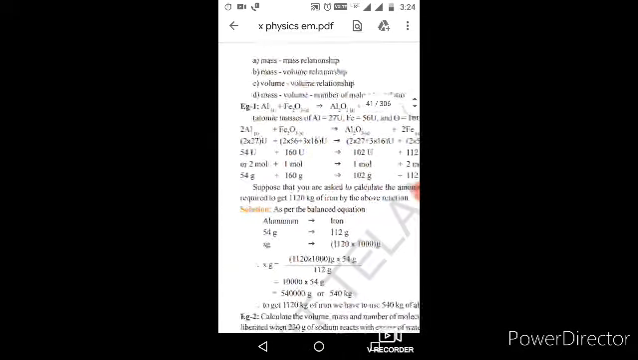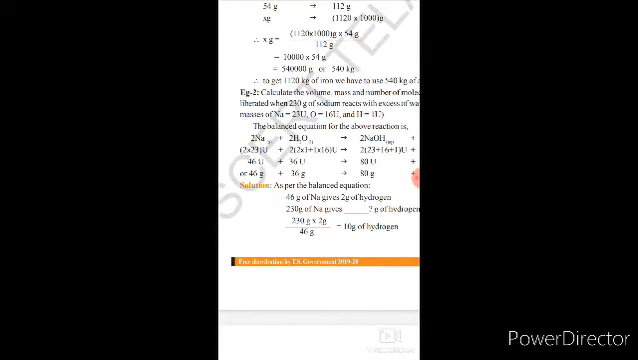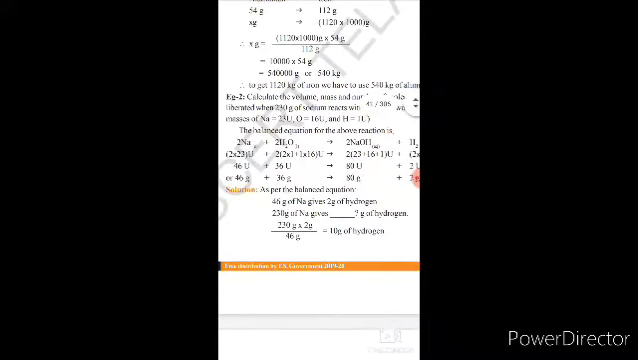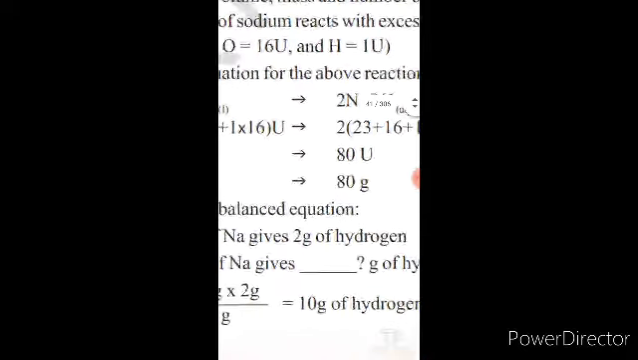So now next one, mass volume relationship. Mass volume means: if you take some mass of reactant on the left side, it will affect the volume, meaning volume is considered for gases only. So here is an example: sodium reacts with excess water, it will produce NaOH.